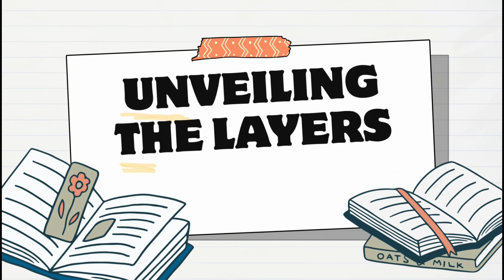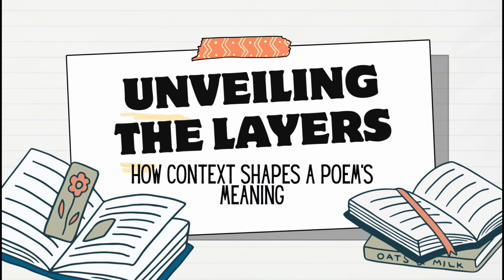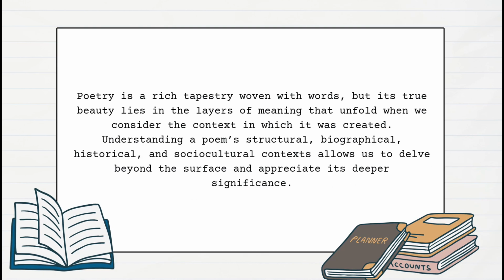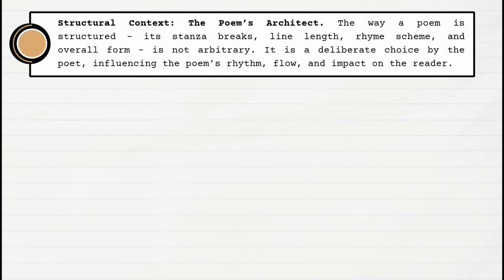Unveiling the layers. How context shapes a poem's meaning. Poetry is a rich tapestry woven with words, but its true beauty lies in the layers of meaning that unfold when we consider the context in which it was created. Understanding a poem's structural, biographical, historical, and sociocultural contexts allows us to delve beyond the surface and appreciate its deeper significance. Structural context, the poem's architect.